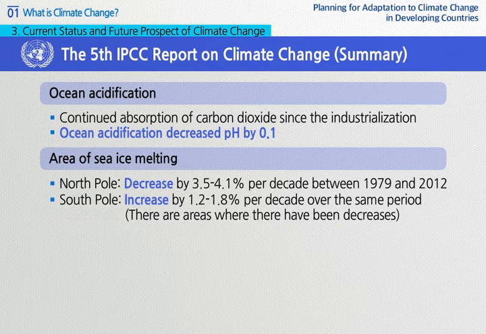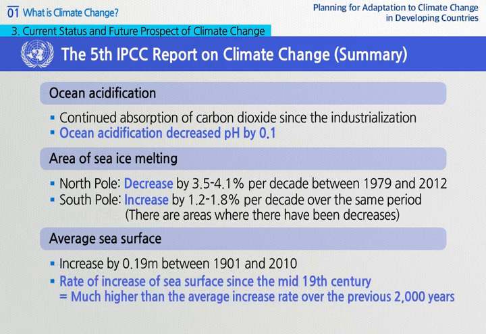However, there are decreases by area, too. Average sea surface of the entire Earth increased by 0.19 meters between 1901 and 2010. The rate of increase of the sea surface since the mid-19th century was much higher than the average increase rate over 2,000 years prior to the 19th century.